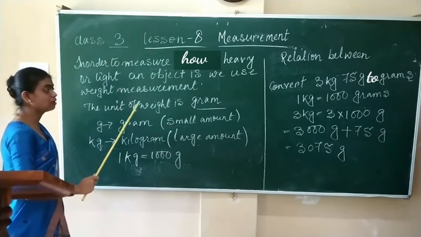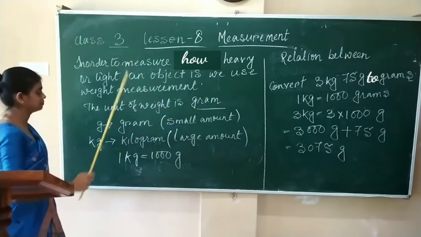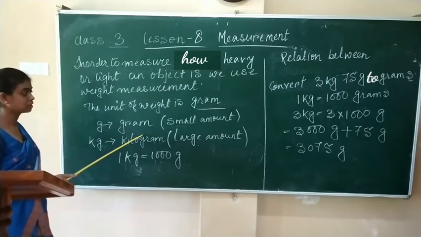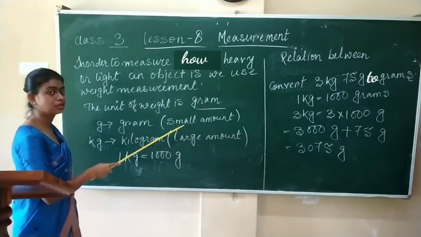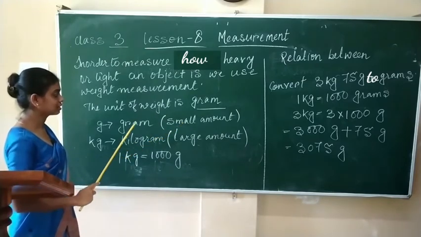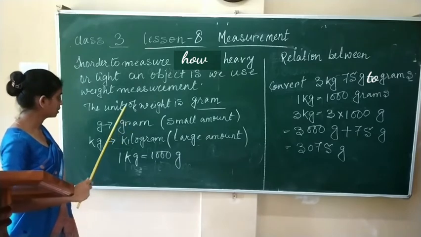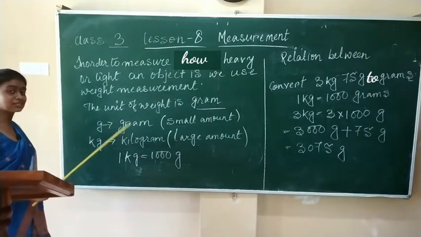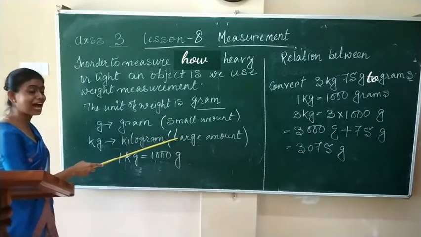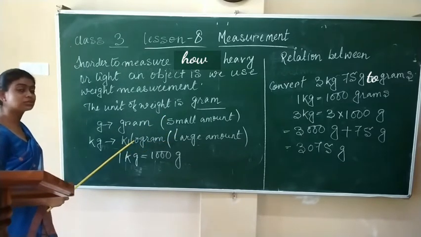So the unit of weight is gram. G stands for gram. In order to measure small amounts, we take the help of gram. Kg stands for kilogram. In order to measure very large amounts, we use kilogram.